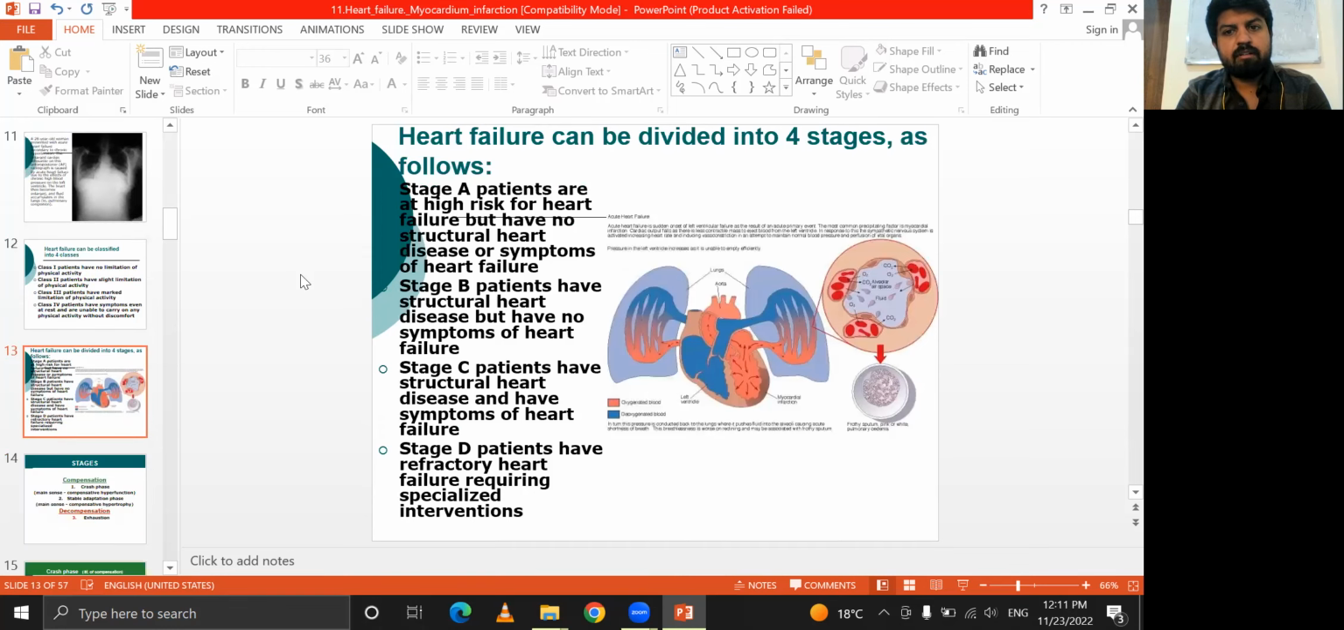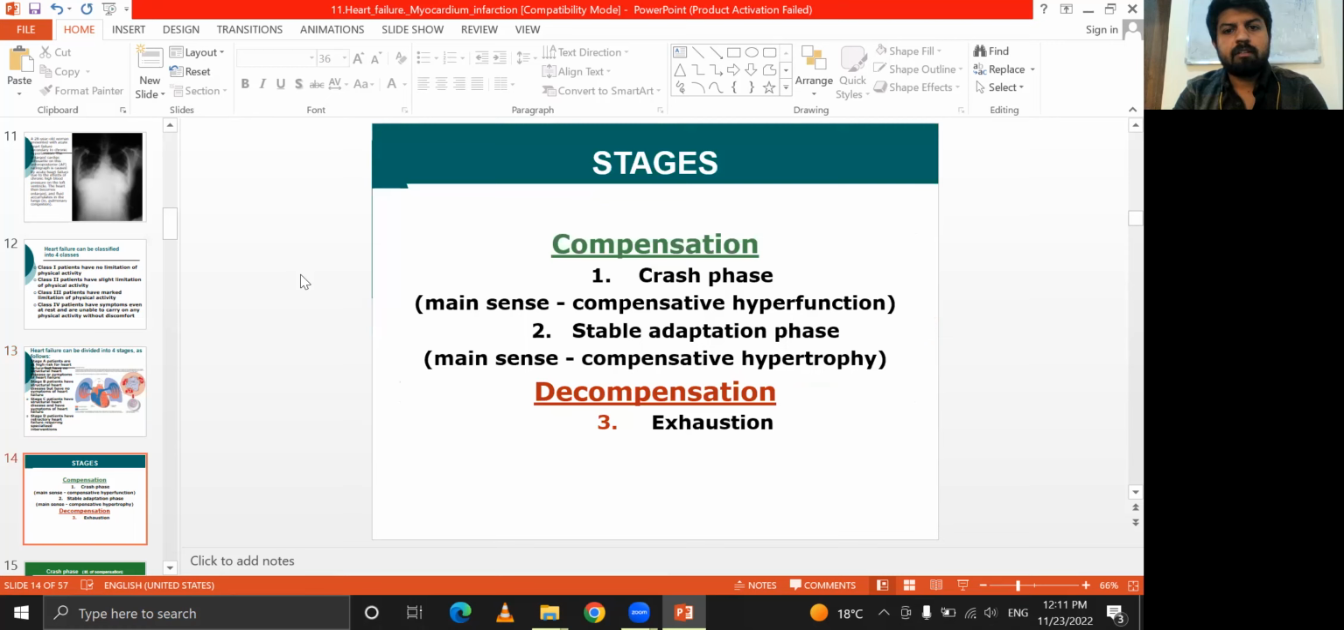Heart failure can be divided into four stages. Stage A, the patients are at high risk of heart failure but have no structural heart disease or symptoms of heart failure. Stage B means the patients have structural heart disease but have no symptoms of heart failure. Stage C, the patients have structural heart disease and have symptoms of heart failure. Stage D, patients have refractory heart failure requiring specialized interventions.